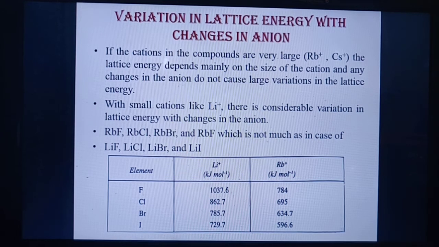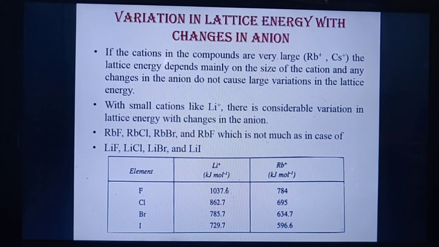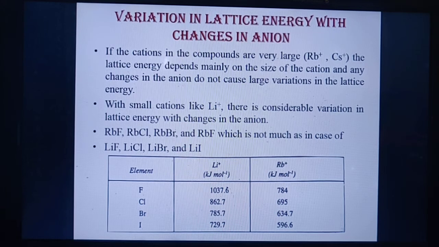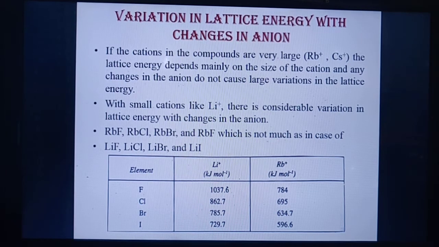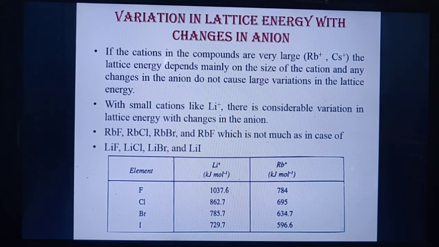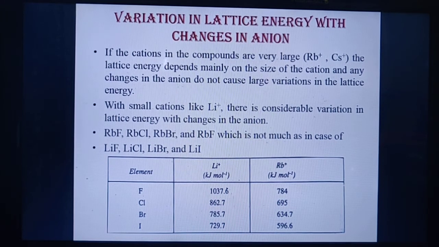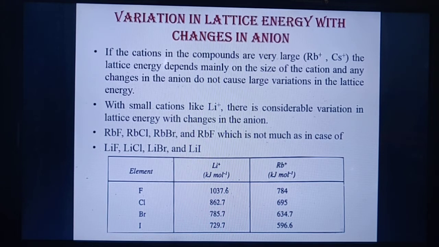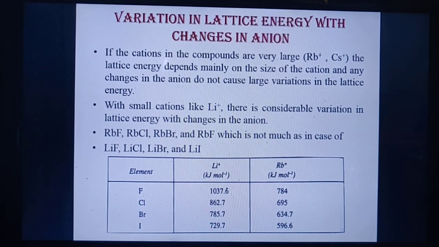So if we are taking large size cations, the size of the anion will not cause any variation in the lattice energy. With small cations like Li+, there is a considerable variation in the lattice energy with changes in the anion. So if we are taking a small size cation, then there is a considerable change in the lattice energy.